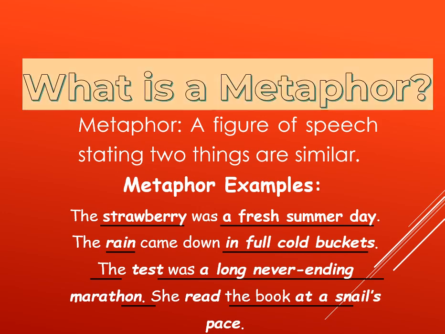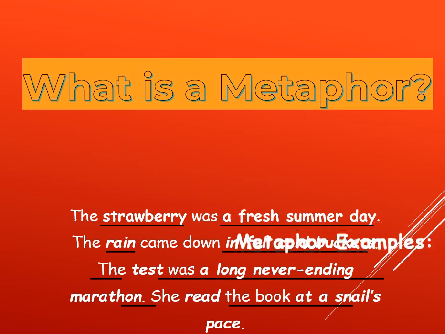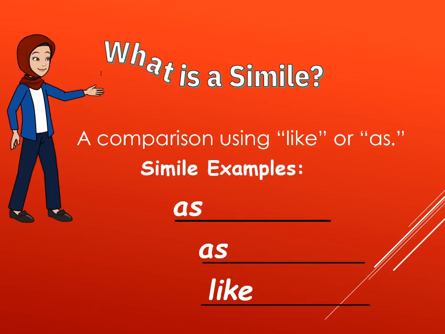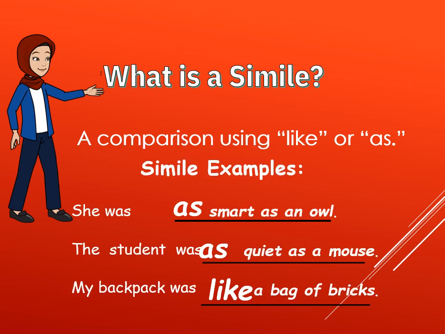After metaphor, we have the simplest and most common figure of speech, which is simile. What is simile? Simile is a comparison using like or as. Simile examples: she was as smart as an owl. Here we compare she and the owl, but using as. The student was as quiet as a mouse. Then we have, my backpack was like a bag of bricks. Simile is the easiest one, and the most common figure of speech.